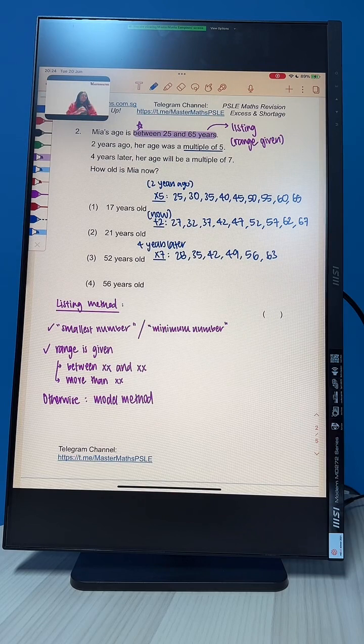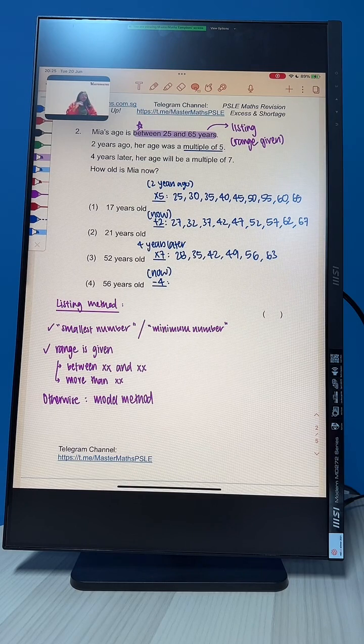Then, since this is 4 years later, which is in the future, if I want to find now, I have to take away 4. Did we all get this part correct? Because it's in the future, to find her age now, I need to go backwards 4 years.